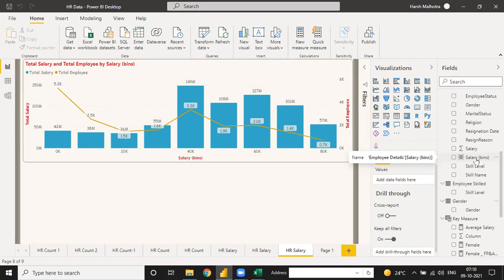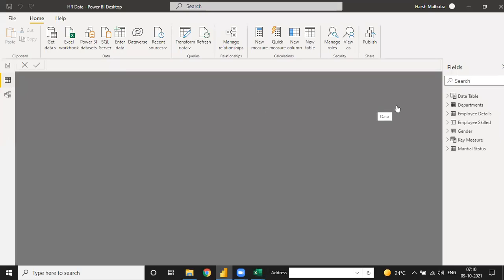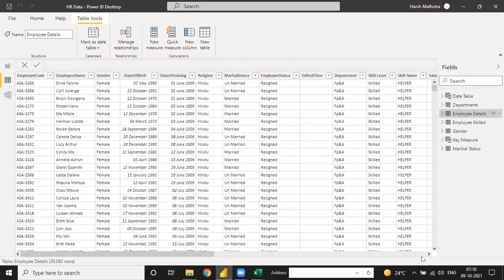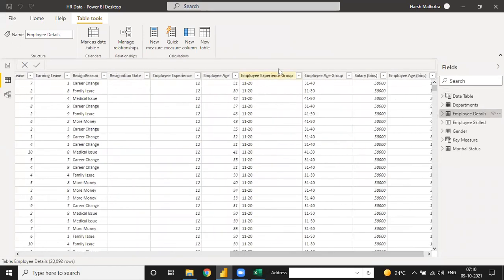In employee detail, we have employee experience, so we have to calculate the employee experience, then the employee experience group. So there is a reason that we are creating a column: it is dependent on the previous column, but a measure is not dependent on the previous column. A measure is only a simple calculation.